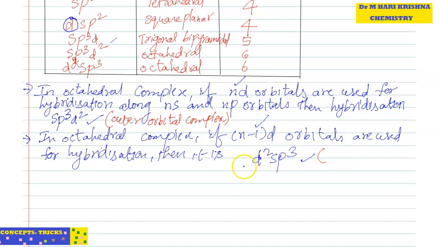If d comes first, we call it an inner orbital complex. So based on the d orbitals used, we have two types: inner orbital complex and outer orbital complex. If d comes first, that means (n-1)d orbitals are used, that is an inner orbital complex. If d orbitals come after sp, we call it an outer orbital complex.